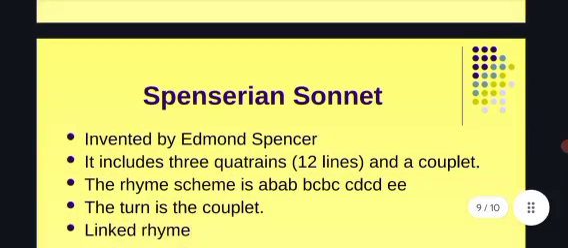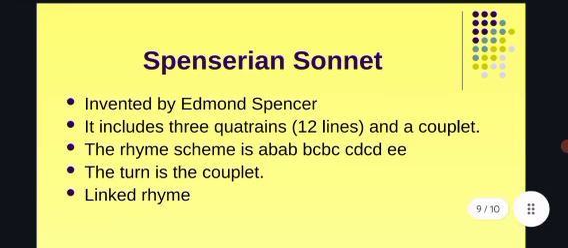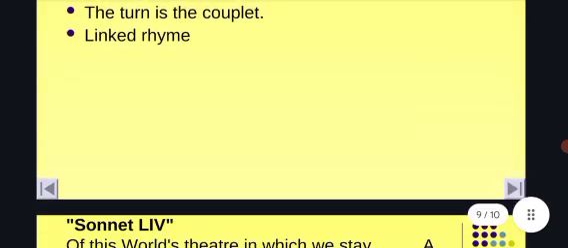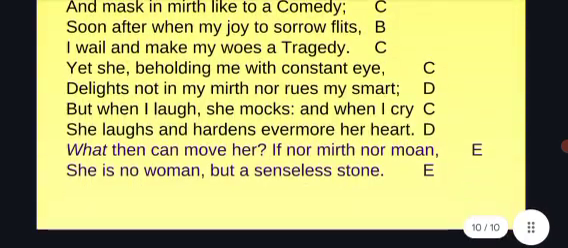Then the Spenserian sonnet. The Spenserian sonnet was invented by Edmund Spenser. It includes 3 quatrains, 12 lines, and a couplet. The rhyming scheme is AB, AB, BC, BC, CD, CD, and EE. The turn is the couplet. The end 2 lines are called a couplet, and it is also called a linked rhyme. So this is one example for the Spenserian sonnet.